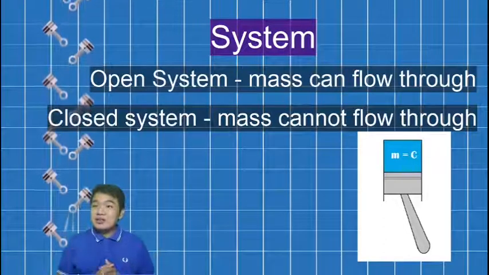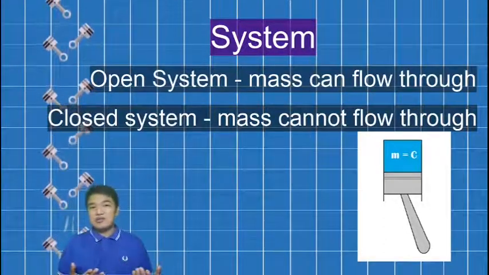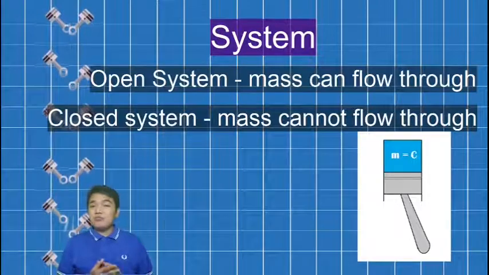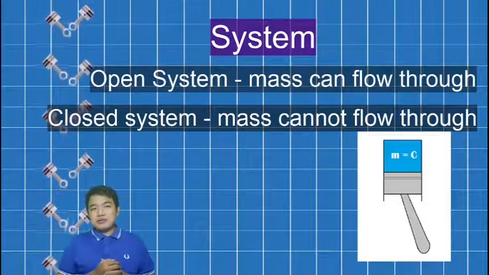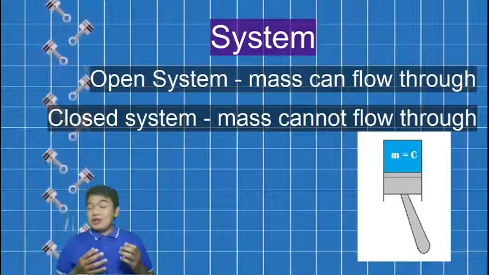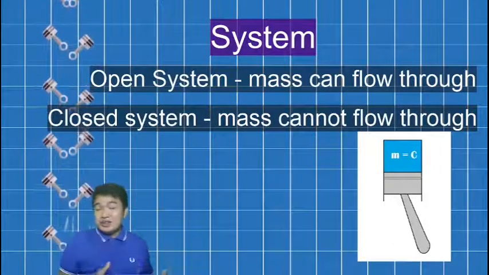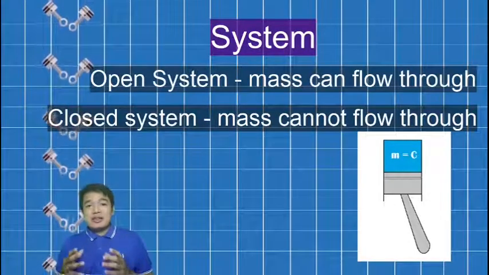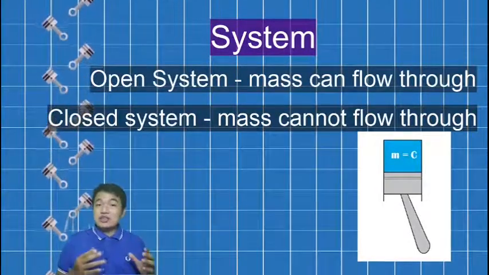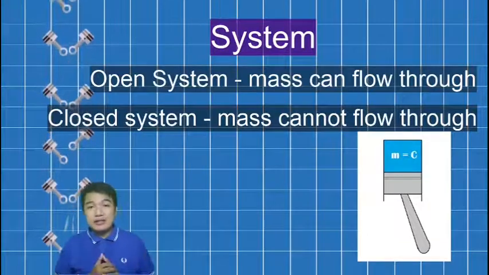When air or fuel is inside the system, it cannot go out. Its volume can change, its temperature can change, but the mass inside the system will not change. That is a closed system.